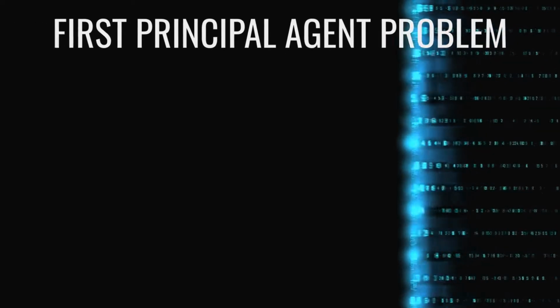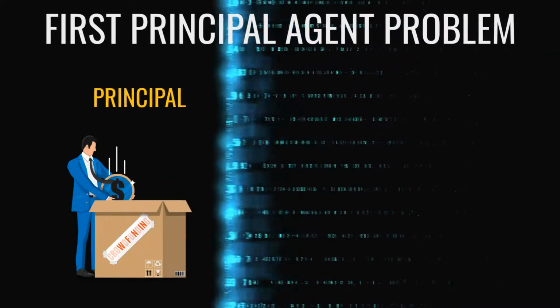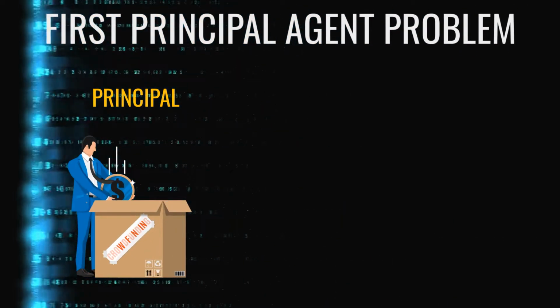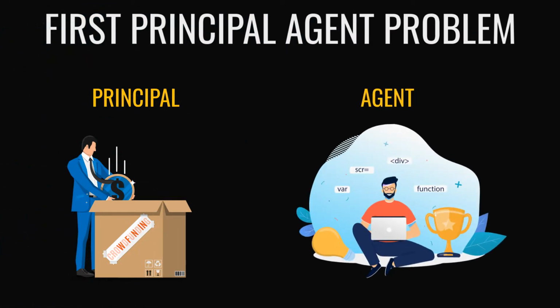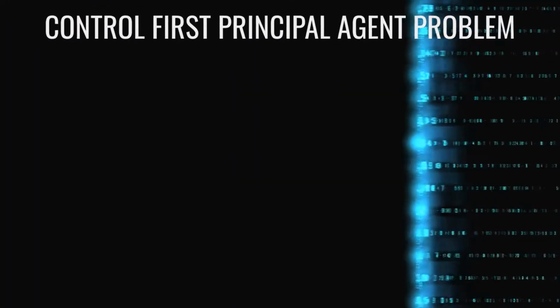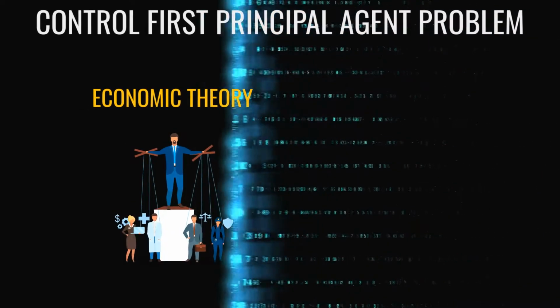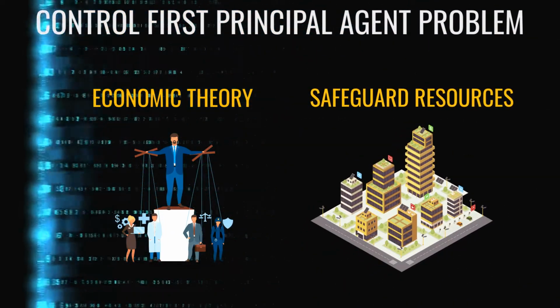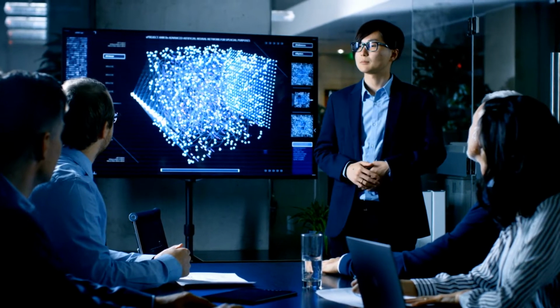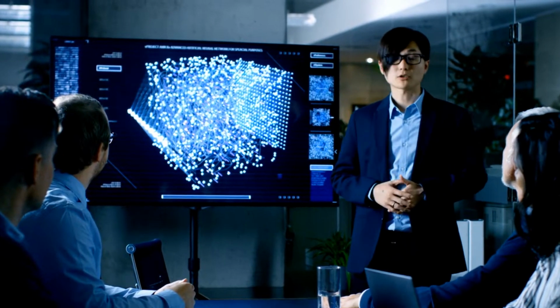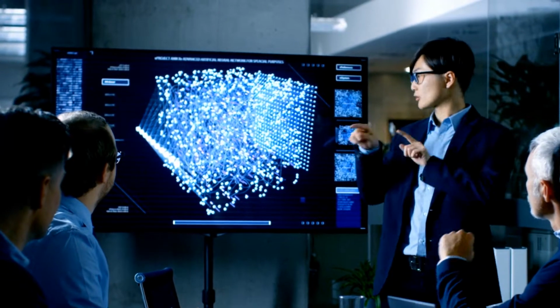Let's first talk about the first and second principal agent problems. The first principal agent problem happens primarily in the development phase, where a principal, which is a human entity such as a commissioner or sponsor, appoints a human agent, which can be scientists or programmers, to act in the principal's interest. As a common problem we have seen in economics, this dynamic would need additional safeguarding resources to ensure the agent is acting in the interest of the principal. These safeguarding techniques include personnel background checks, version control, and oversight from independent monitors and auditors.